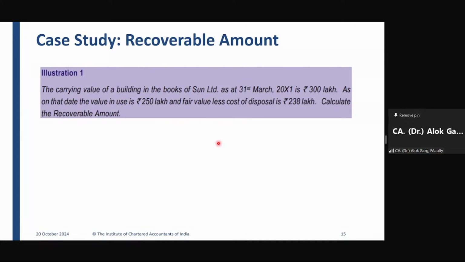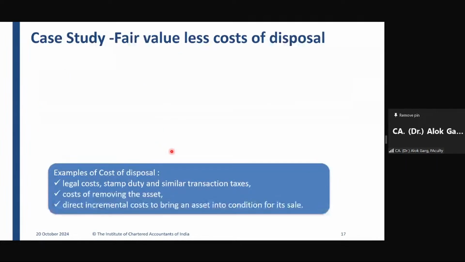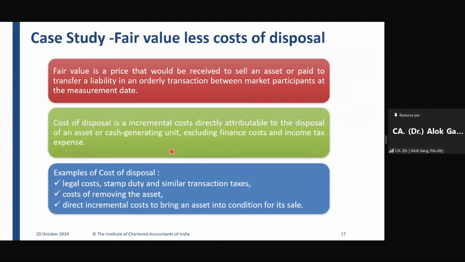250 lakh. Value in use 250, fair value less cost to sell 238, higher of the two is 250. And your carrying value is 300 lakhs. So what is the impairment loss? 50 lakh. 50 lakh is the impairment loss.